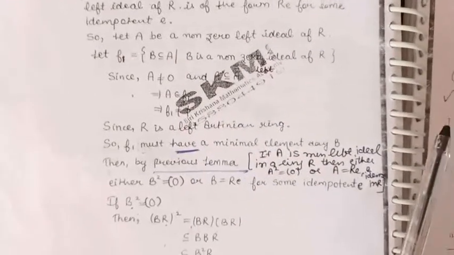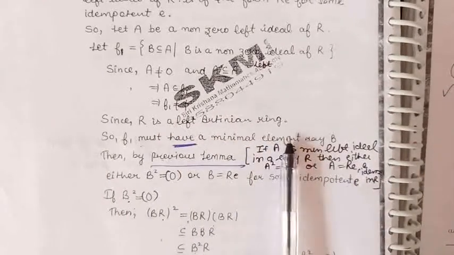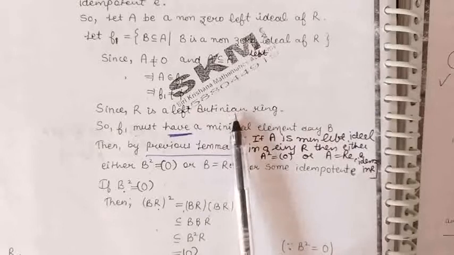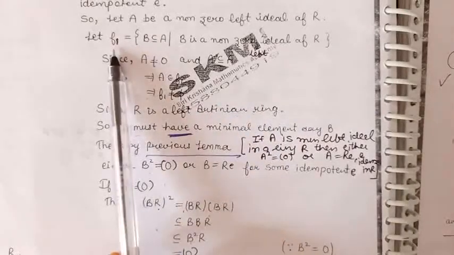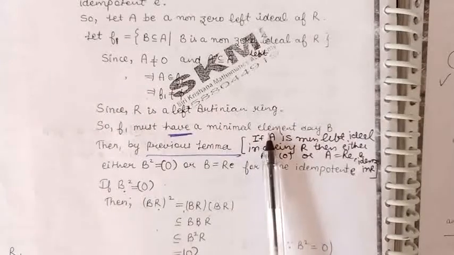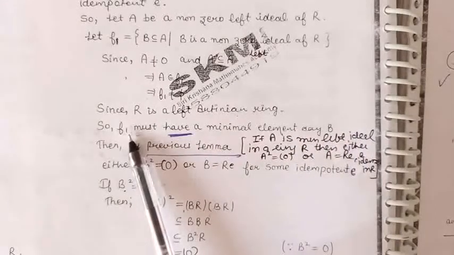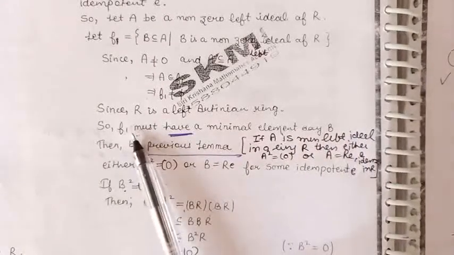Now because we are given the ring R is a left Artinian ring, by definition of left Artinian, this family F1 must have a minimal element. Let us take B as the minimal element of this family. So we can use the previous lemma.